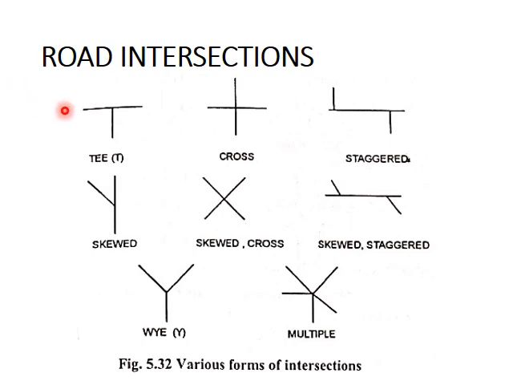Then the different types of road intersections are represented here. This is a T intersection, this is a cross-shaped intersection, staggered intersection, skewed intersection, again a skewed or cross intersection, then skewed staggered, Y intersection, and multiple intersection.